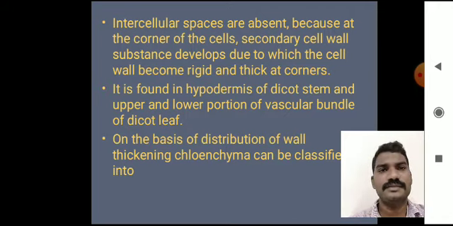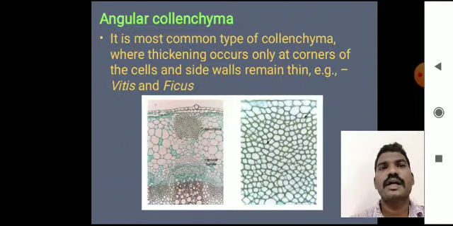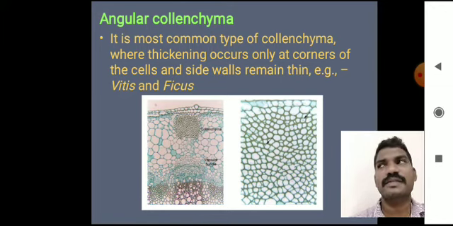Sometimes, on the basis of distribution of wall thickening, collenchyma can be classified into angular collenchyma, lamellar collenchyma and columnar collenchyma. Angular collenchyma is the most common type of collenchyma. The thickenings occur only at the corners of the cells and the side walls remain thin. Generally, angular collenchyma is present in Vitis and Ficus.